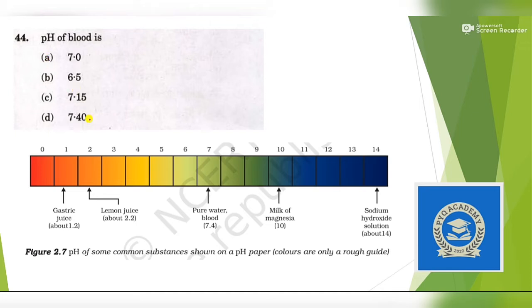Okay. Next question. pH of blood. Similar to the earlier question, it was also asked on the basis of observation. So you can see here, pure water as well as blood is having the pH 7.4. So answer is option D.